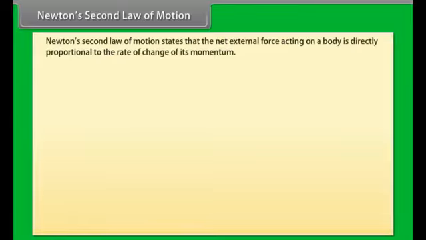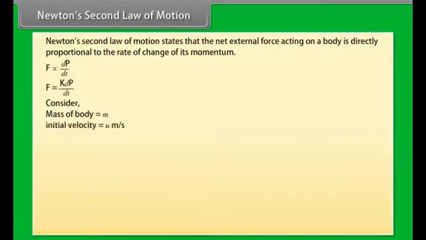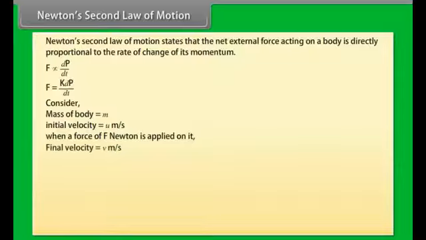Newton's second law of motion states that the net external force acting on a body is directly proportional to the rate of change of its momentum. Its equation is derived as follows: consider a body of mass m initially moving with a velocity of u meter per second. When a force of F newton is applied on it, its velocity becomes v meter per second after a time of t seconds.